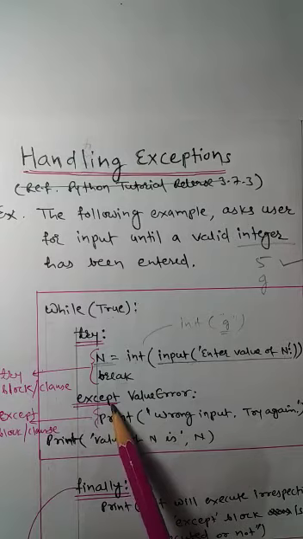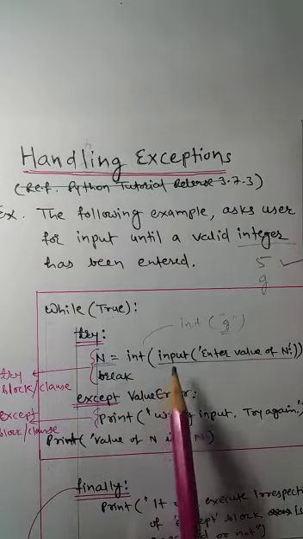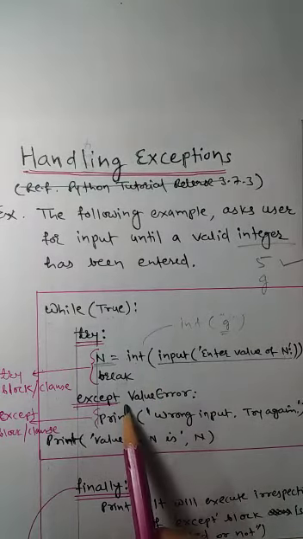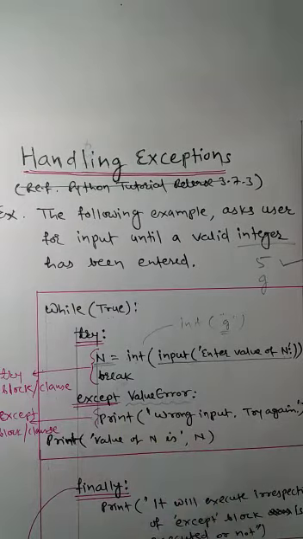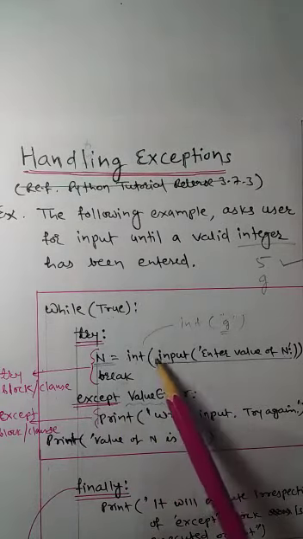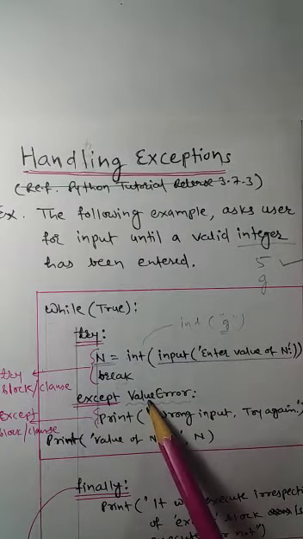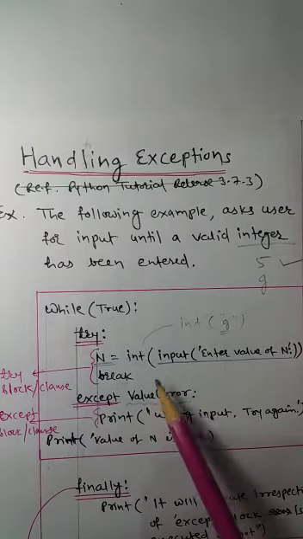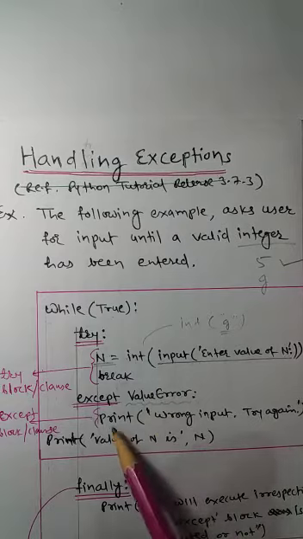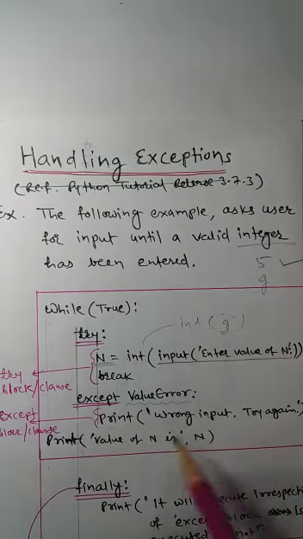So where will that exception come? To the except block, and that exception will be matched with this type of exception. What exception occurred? ValueError. And what have we written here? ValueError. Are both matching? Yes. If both are matching, what will it do? It will execute the except clause or except block.